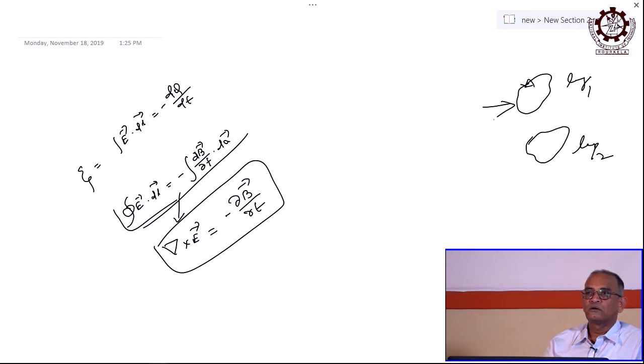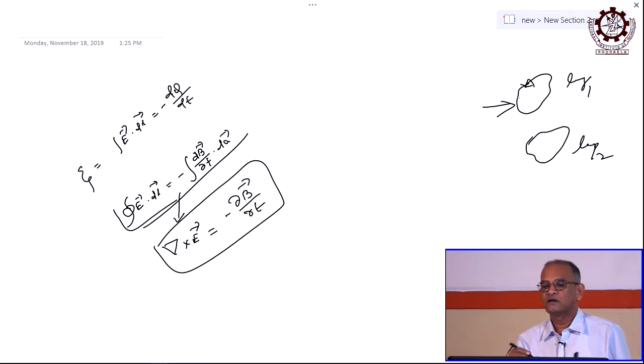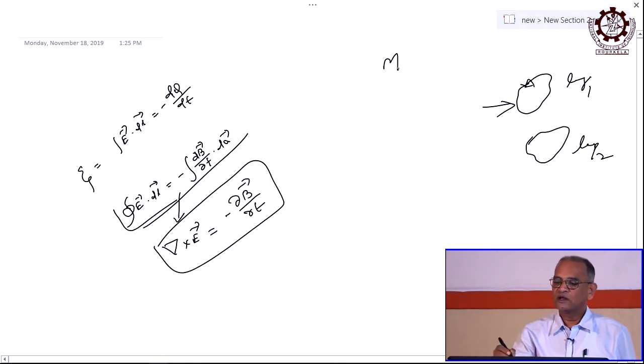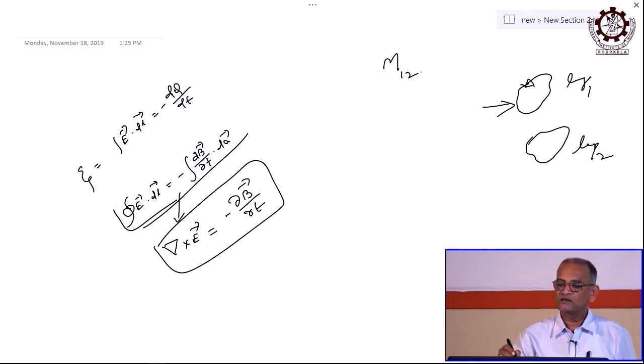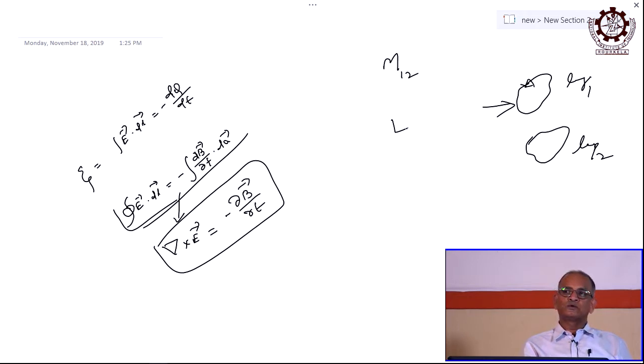Mutual induction, because of one, the other is influenced, mutual, right. But if it is within the same loop, it is self. There are two kinds of induction, one is mutual, the other is self. Mutual is all the time between two closed circuits, but when it is only one, that is self induction, denoted by L. L means there is a single loop, M means there are two loops.